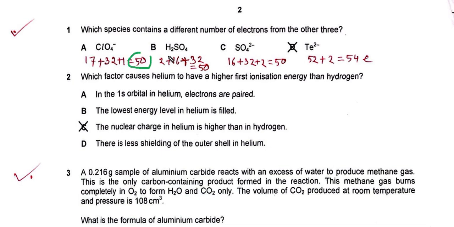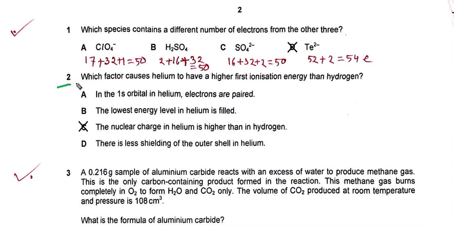These three have the same number of electrons, but the tellurium ion contains 52 plus 2, 54 electrons. This is the different number of electrons from the others. So the answer is D.